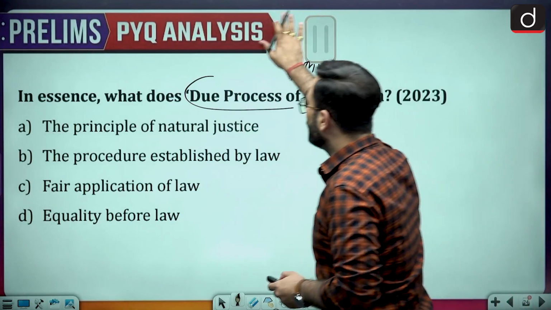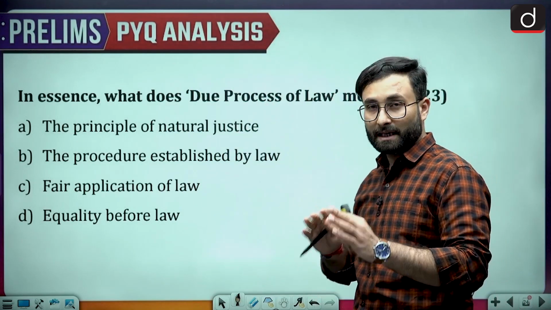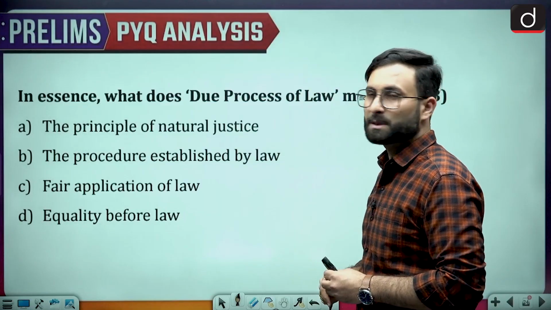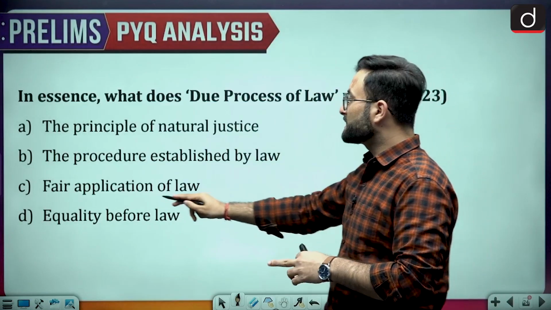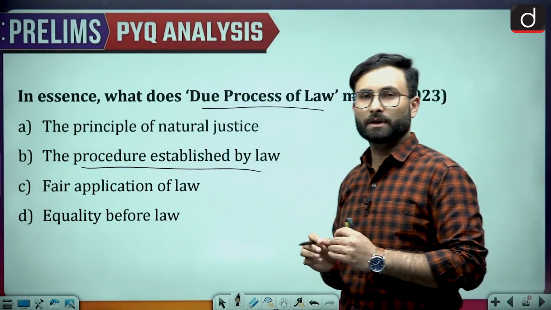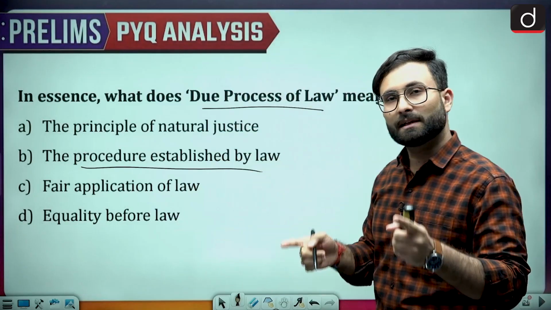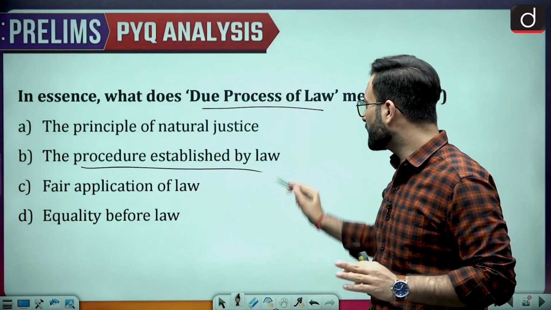Now in essence, what does due process of law mean? The principle of natural justice, that can be true. Coming to the next one, procedure established by law. Now when we talk about procedure established by law and due process of law, these are two different terms. If there are two different terms, that means there will be some kind of difference. So that cannot be your answer.